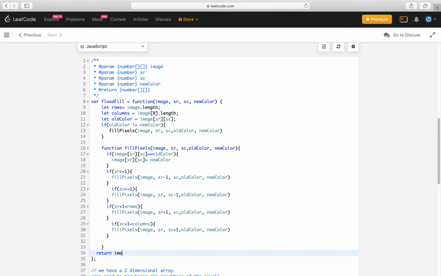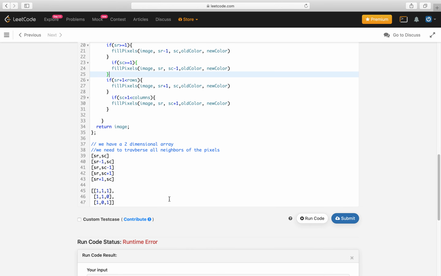This is our solution. These four conditions make sure that you traverse all the neighboring pixels within the limits of the rows and columns of the image.